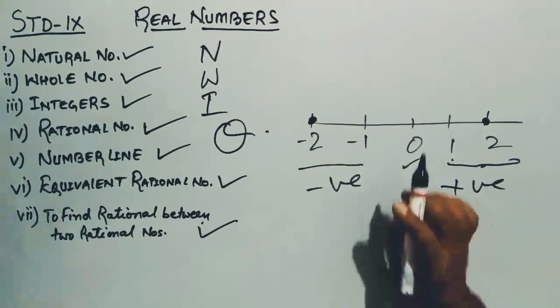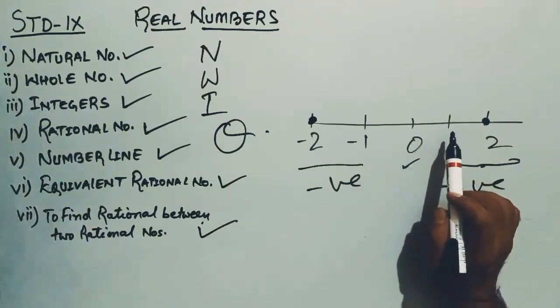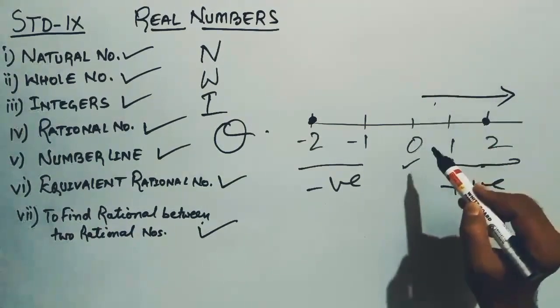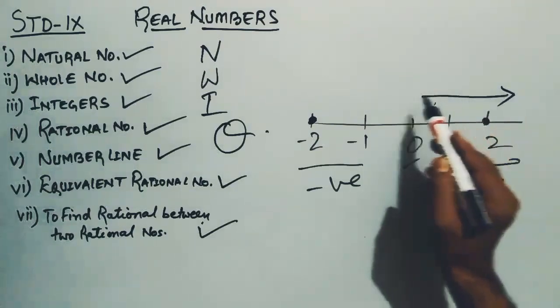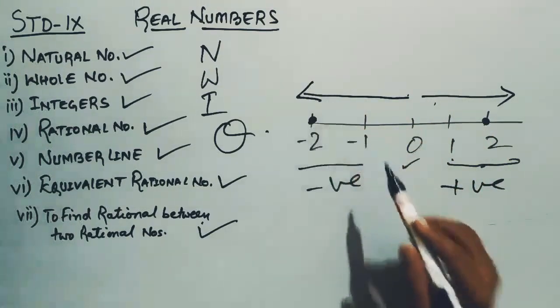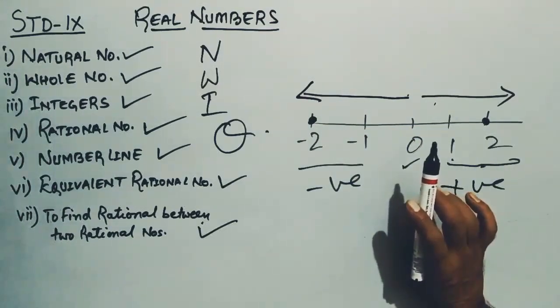Okay. Students, always keep one thing in your mind: positive integers are always written on the right side of 0, and negative integers are always written on the left side of 0. Is it clear? Okay.